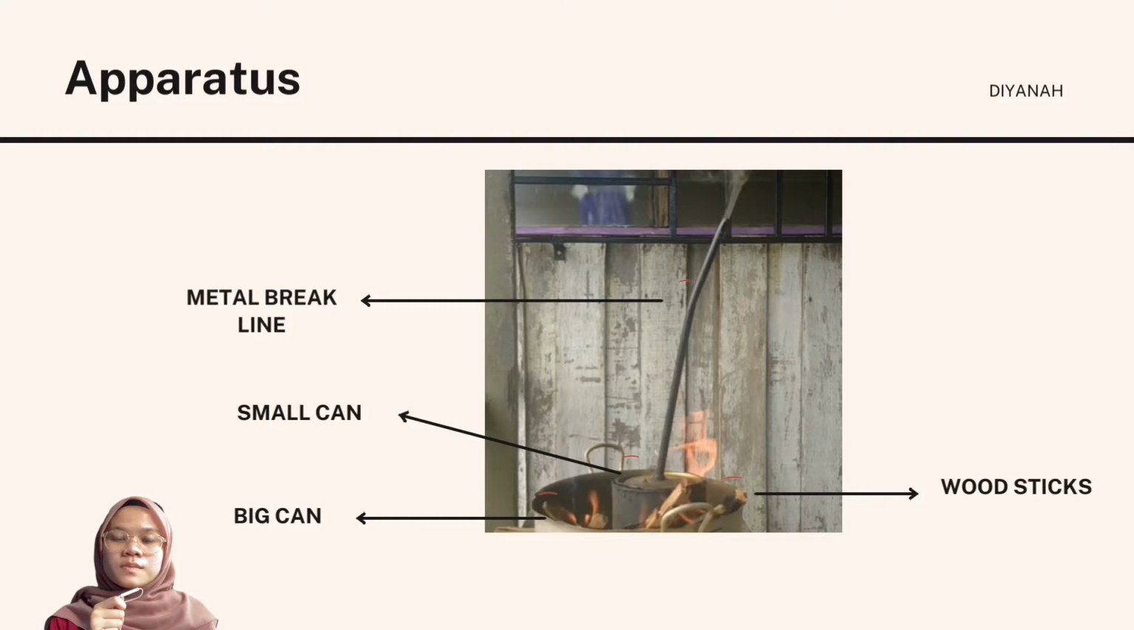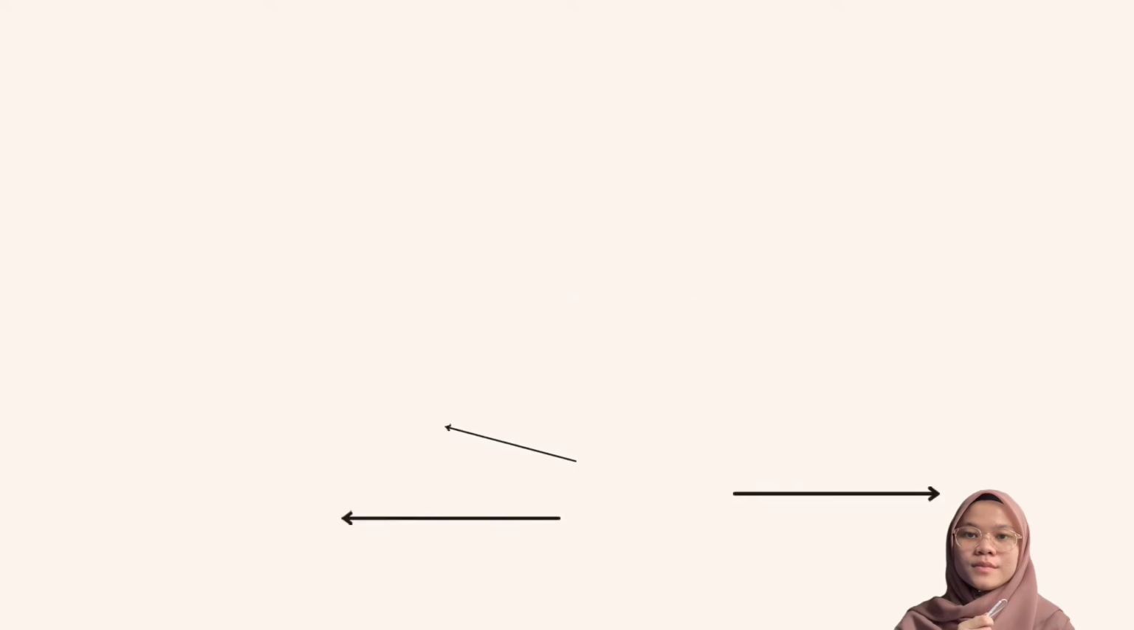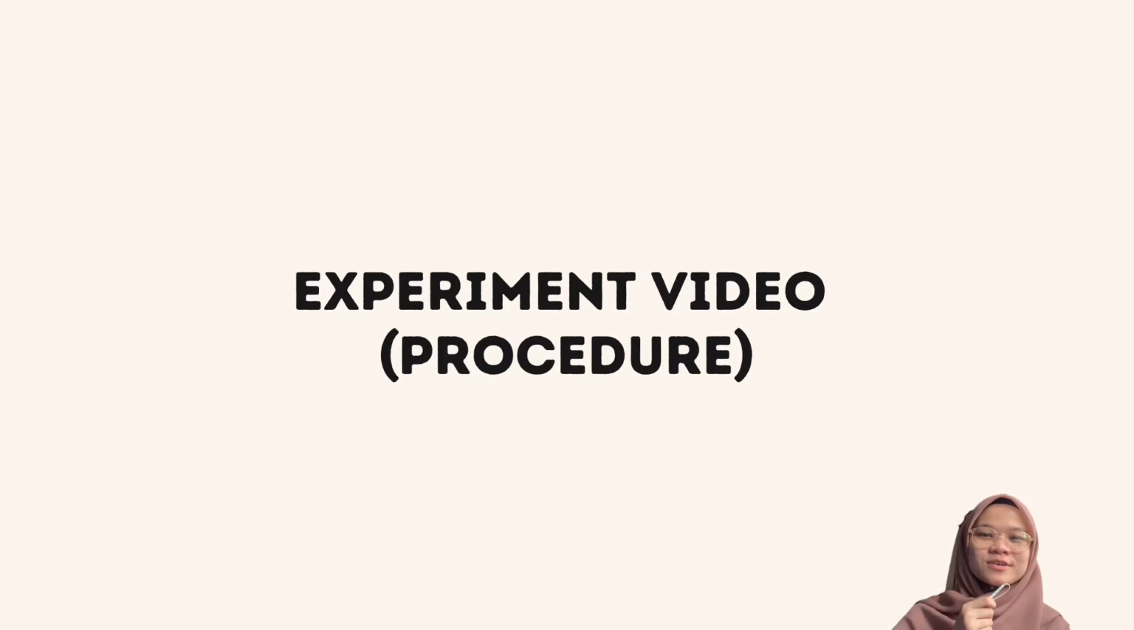First, we use our main domestic waste, which is wood sticks. Second, we use a small and a big paint can. Third, we apply a metal brake line in order for the fuel gas to flow through. And lastly, we use a bicycle tube to collect the fuel gas. Here is the video of our experiment along with the procedure in order to obtain the fuel gas from the wood sticks.